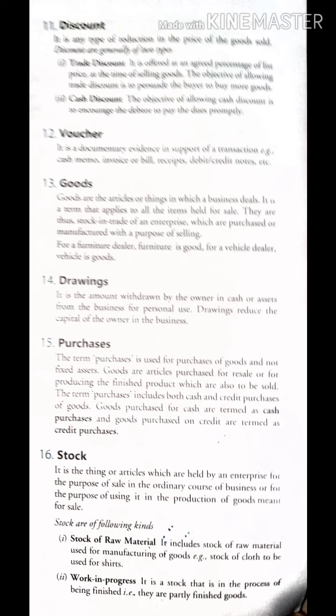Goods are the articles or things in which a business deals. It is a term that applies to all the items held for sale. They are thus stock in trade of an enterprise, which are purchased or manufactured with the purpose of selling. So anything which is held for the purpose of selling is goods.